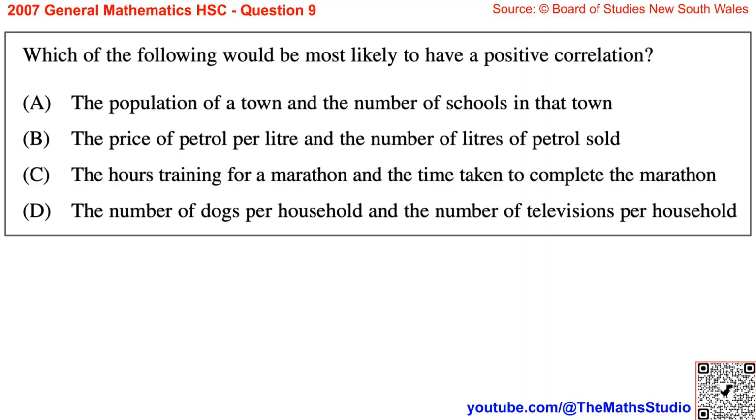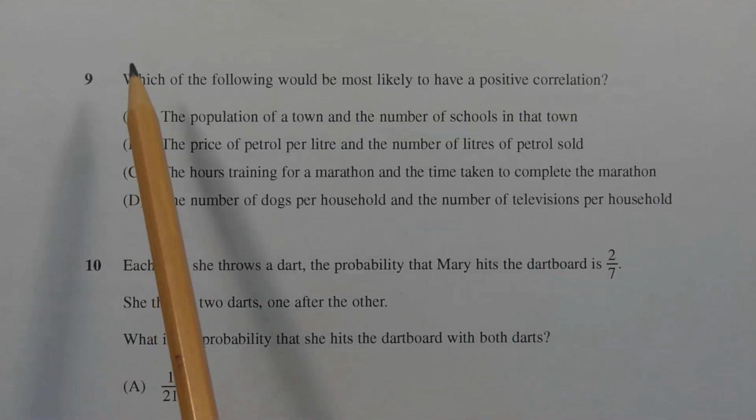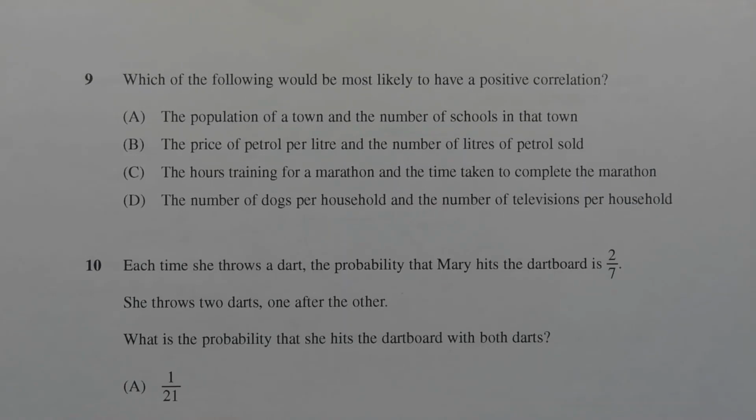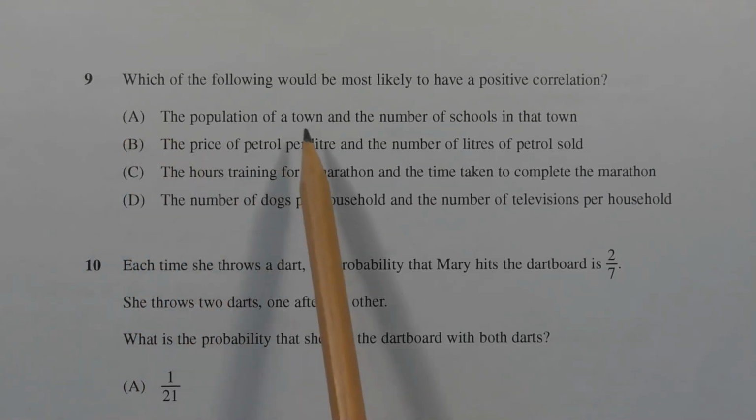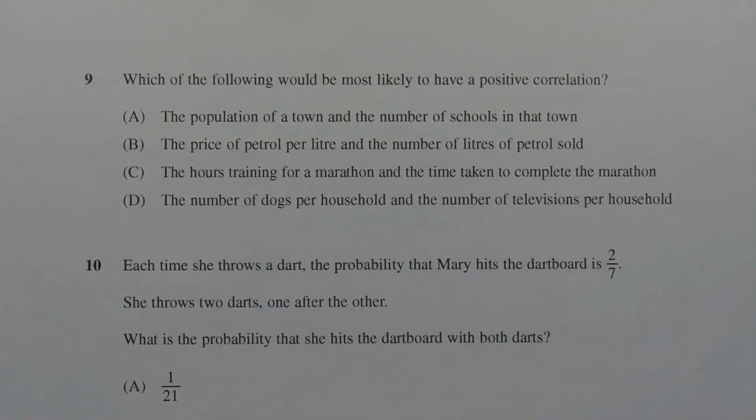Question 9. Which of the following would be most likely to have a positive correlation? Let's consider the four options one at a time. Consider option A, the population of a town and the number of schools in that town.